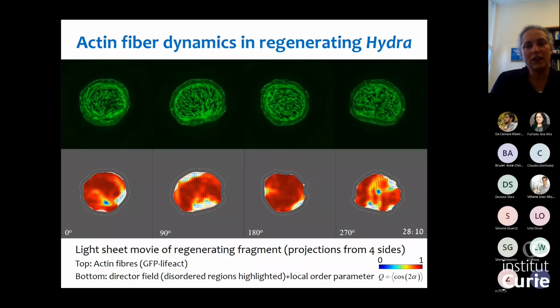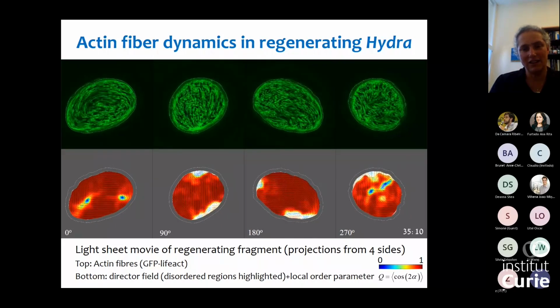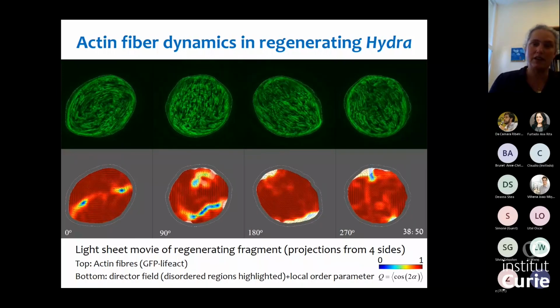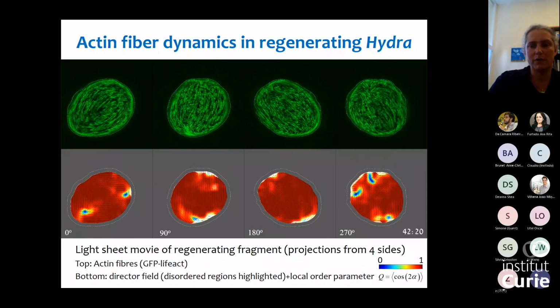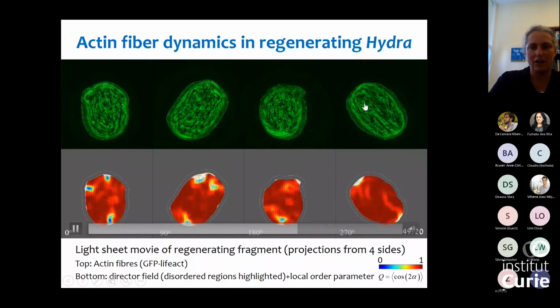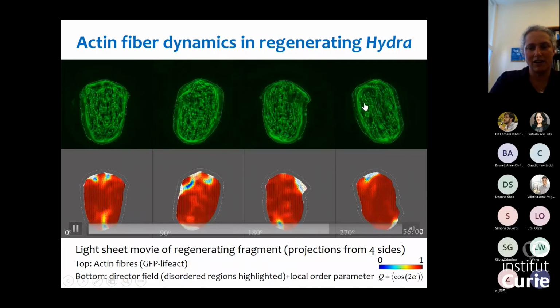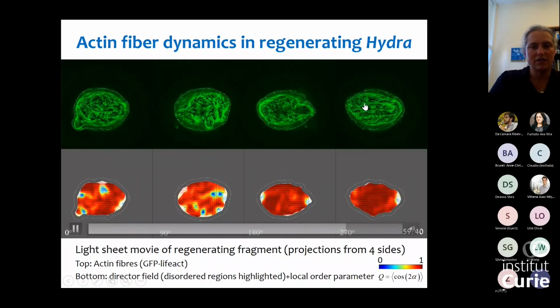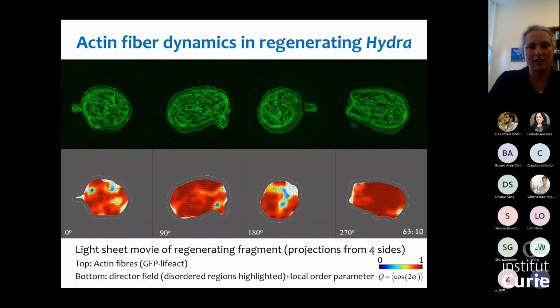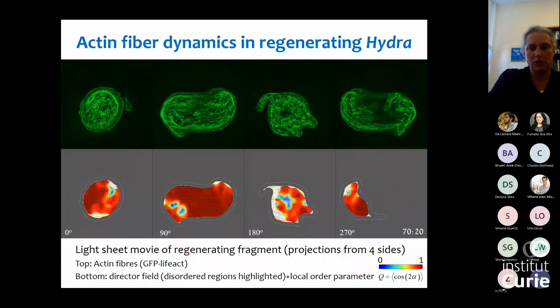You can see the induction of order. So by now you see that most of the regions already have the nematic organization. You can see the formation of defects. So you can see these regions that form, and you can see that the tissue is deforming, but these defects are rather stable. And you can start seeing the pattern develop. So you see the tentacles emerging, the mouth forming, and the foot.